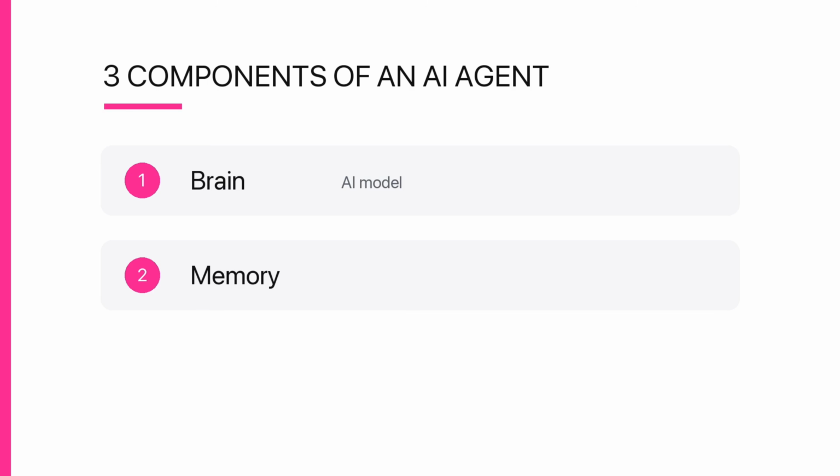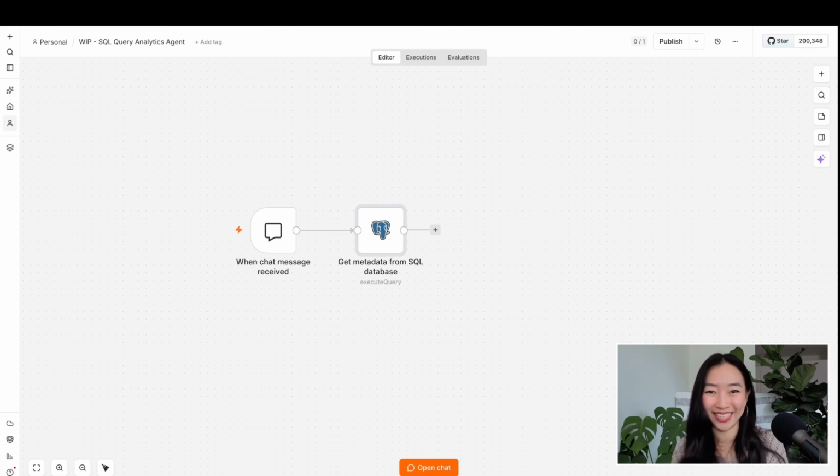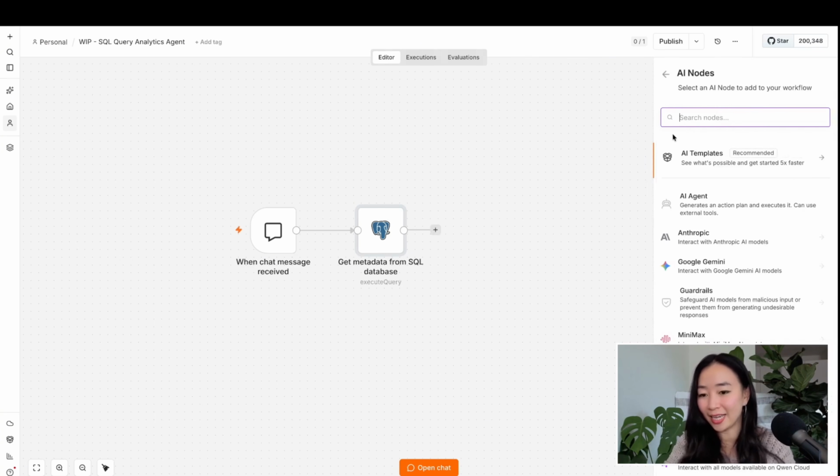Part 2 is going to be memory. Because AI agents do take multiple steps to complete a task, a memory allows it to remember what it had already previously done and load that context into its reasoning. And then component number 3, that's going to be your tools. Tools allow your AI agent to take action. They are optional, so you can have no tools for an AI agent, or you can have more than one tool per AI agent. So we're going to go ahead and add in the AI agent node.